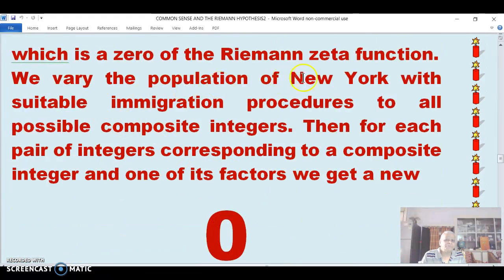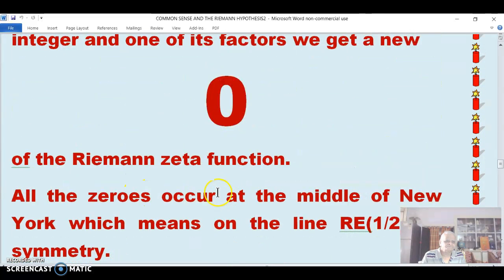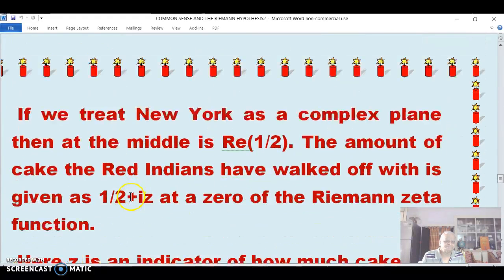If we vary the population of New York with suitable immigration procedures to all possible composite integers, for each pair of integers corresponding to the composite integer, one of the factors, we can get a zero of the Riemann zeta function. All the zeros occur in the middle of New York, which means on the line Re half. If we take New York as a complex plane, in the middle is Re half.